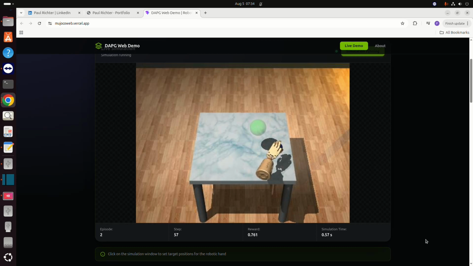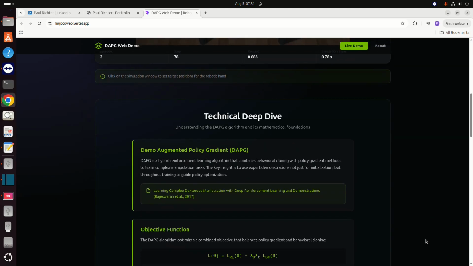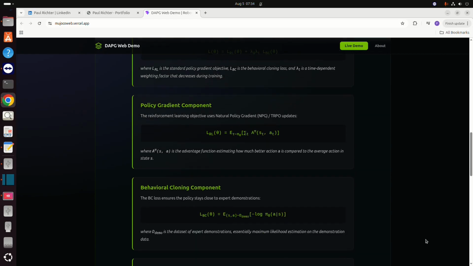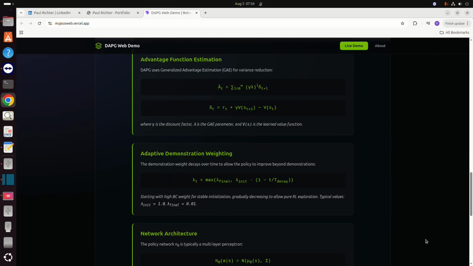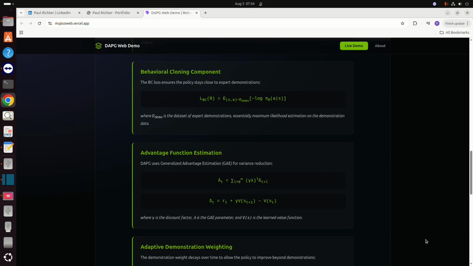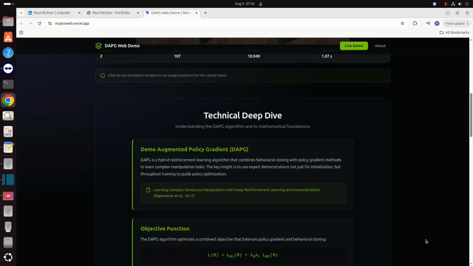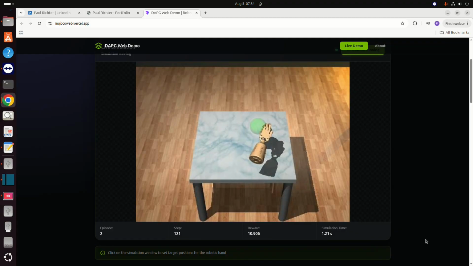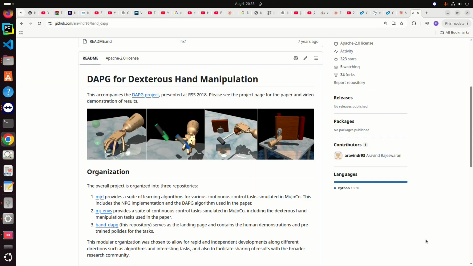So as said, a possible improvement for the future, of course, is to get a more expensive or more powerful instance, so that higher frame rate, higher resolution is possible. Just to get you an idea of the overview, right? So here's a little bit of an introduction mathematically on what's actually done for reinforcement learning. So there's also, of course, the original paper of DIPG, which you can look at. For time reasons, I'm not going to elaborate on this further for now.